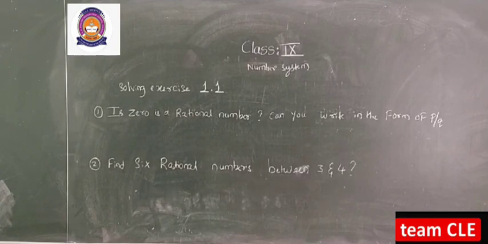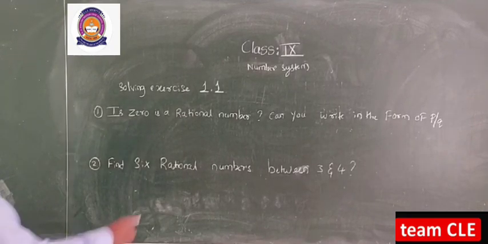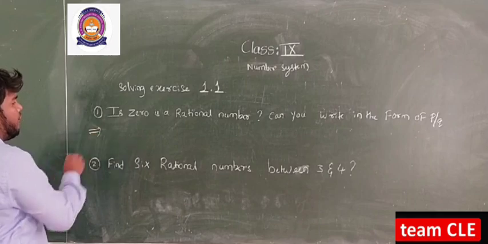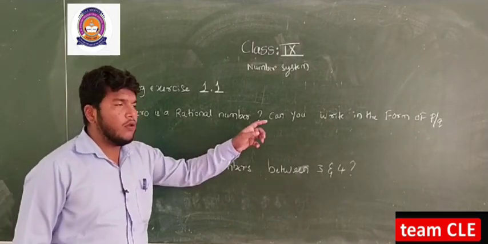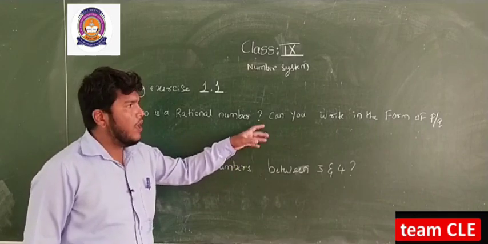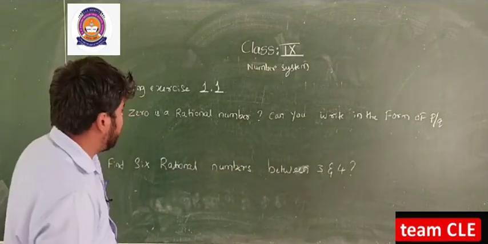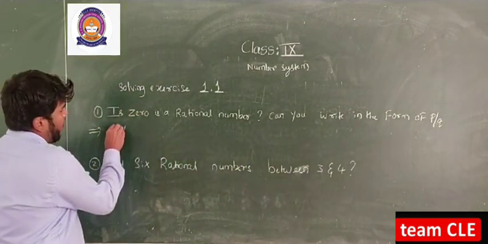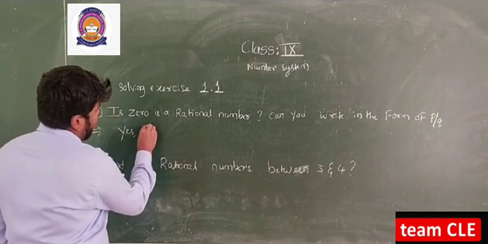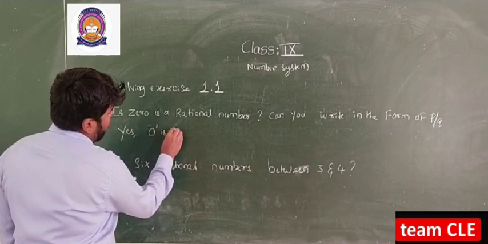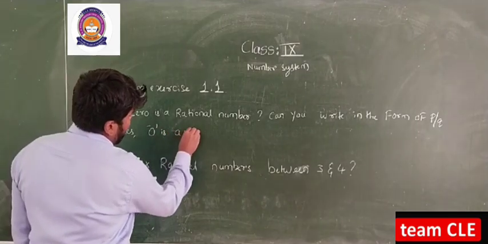Now we come to solving exercise number 1.1. In the first question: is 0 a rational number? Can you write it in the form of p by q, where p and q are integers? Yes, I can say 0 is a rational number.